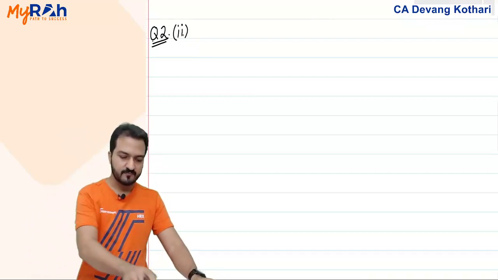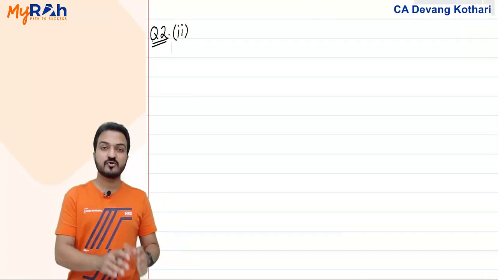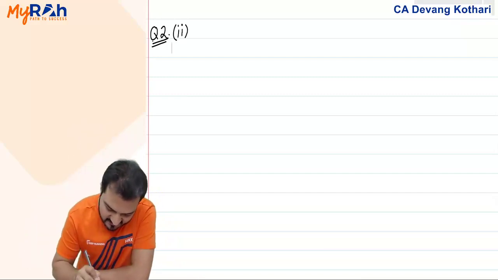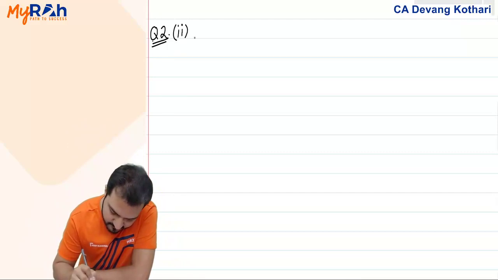Question 2, second part. Here I need to identify the total wages that Mr. Z is earning. So let us start adding what all things he will earn.